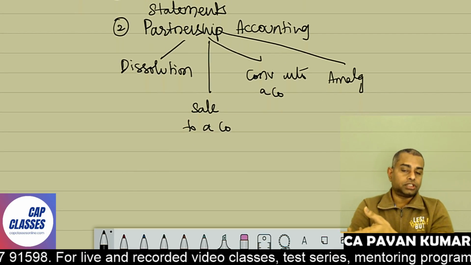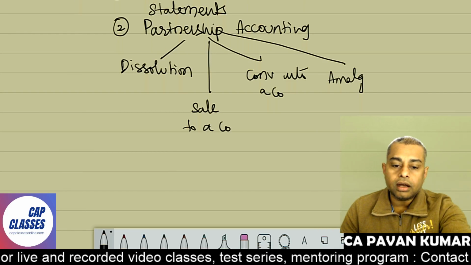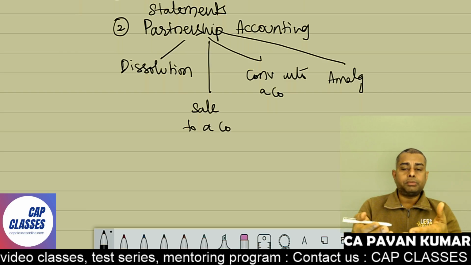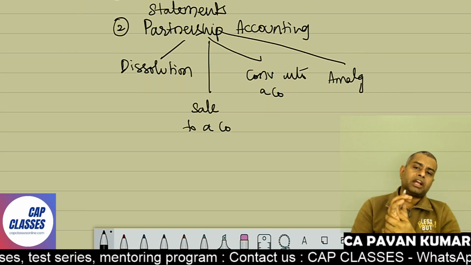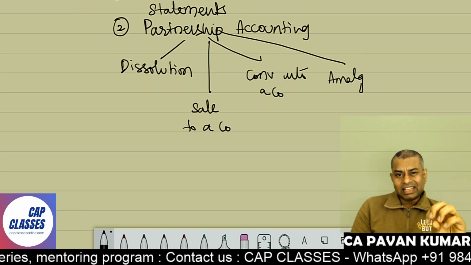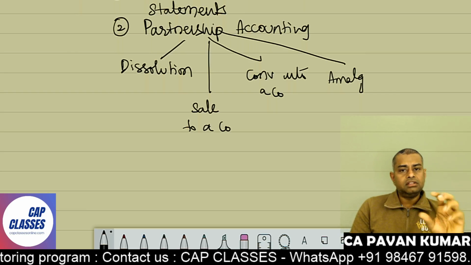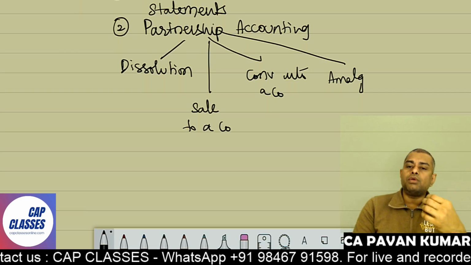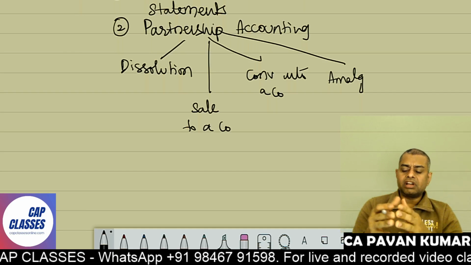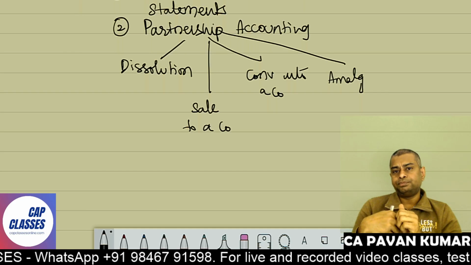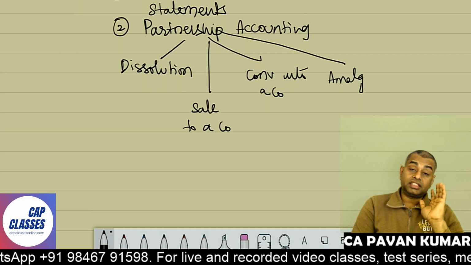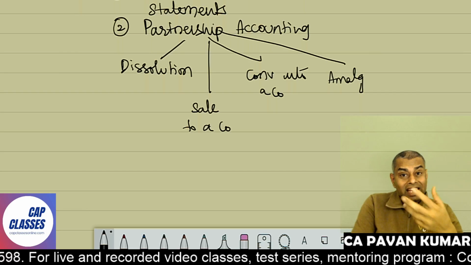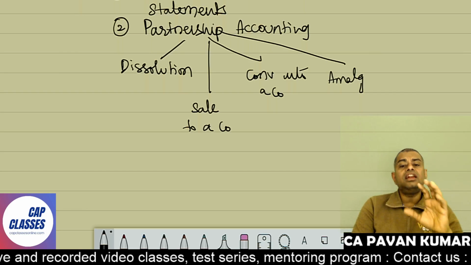These are basically advanced issues. So if you look at your syllabus, even in group 1 you have seen some partnership accounts. Even in your foundation level you have seen some partnership accounts. But admission, retirement, death, calculation of goodwill, dissolution, these kind of things are there. They are actually basics. From dissolution, we can say that it is little advanced. I do not say complicated, because I'll tell you one thing. This accounting is basically traditional accounting. So these are there for the last 50 years, 100 years. Since accounting is born, they are there. So you're not doing anything new. So this is very traditional way of doing things.